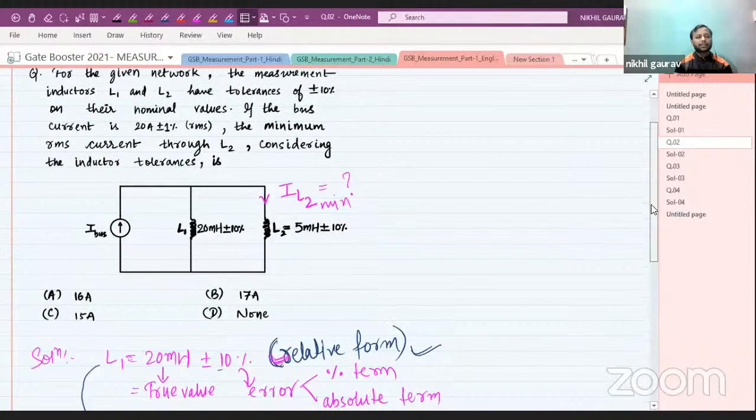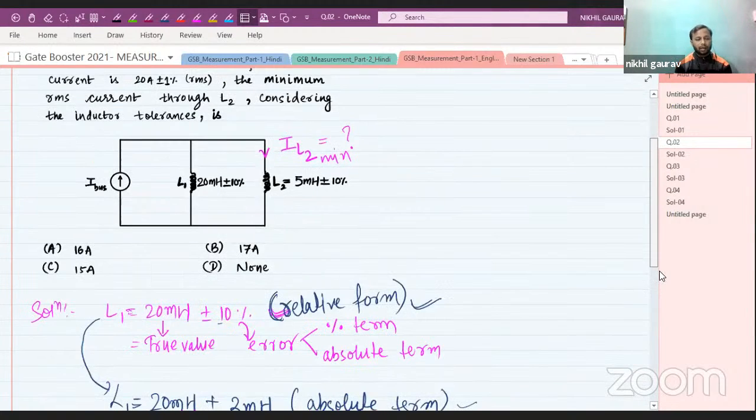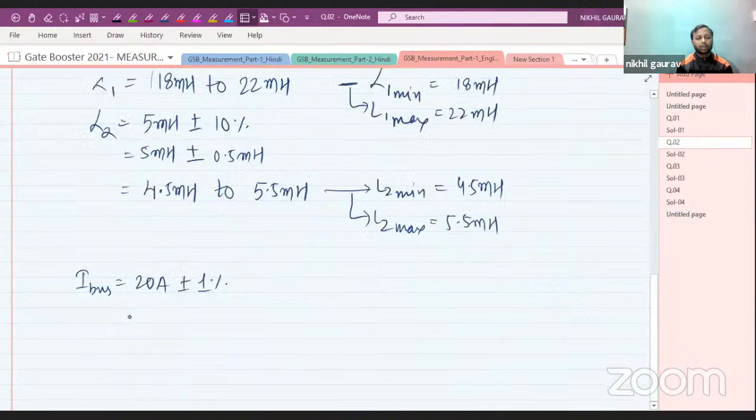We have the bus current, given as I bus equal to 20 ampere plus minus 1%. So this is 20 ampere plus minus 1% of 20, which is 0.2.